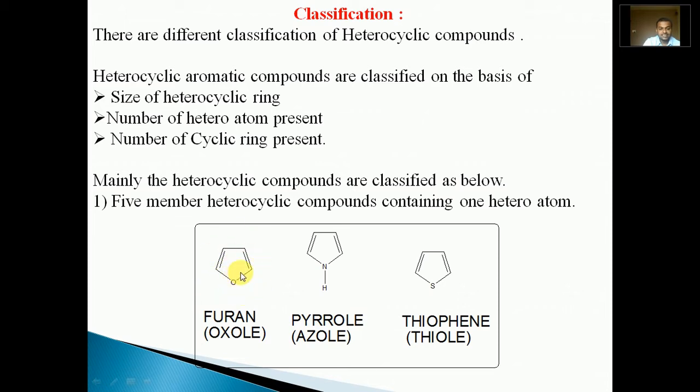Hence, it is an example of a 5-membered, 1 heteroatom containing compound. Similarly, pyrrole contains 4 carbon atoms and 1 nitrogen atom, and thiophene contains 4 carbon atoms and 1 sulfur atom. All these compounds contain only one heteroatom and 5 members in their ring. That's why they come under 5-membered heterocyclic compounds containing one heteroatom.